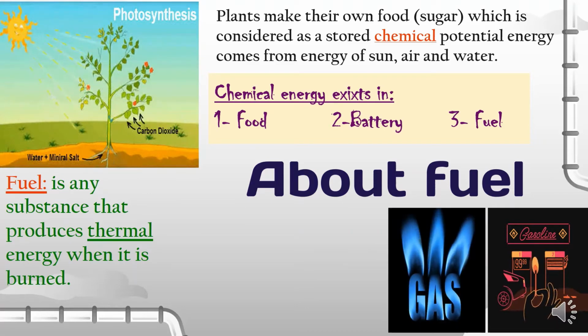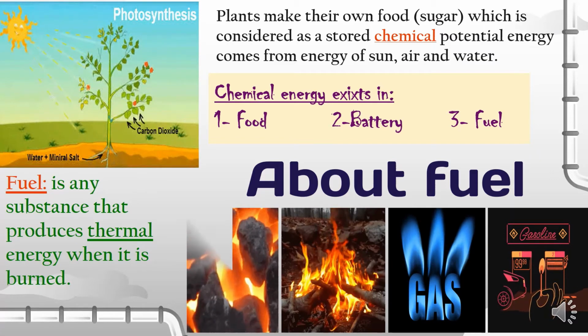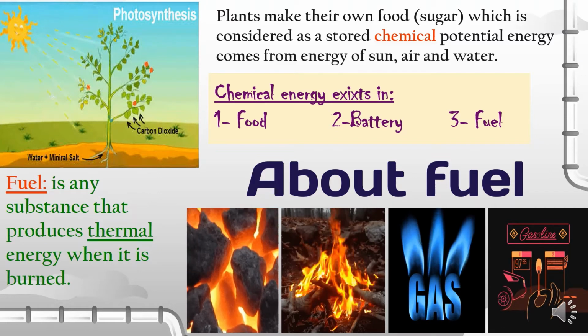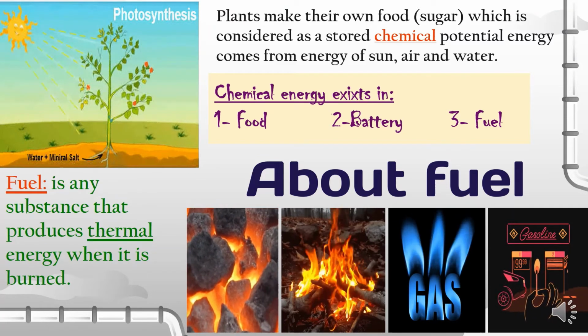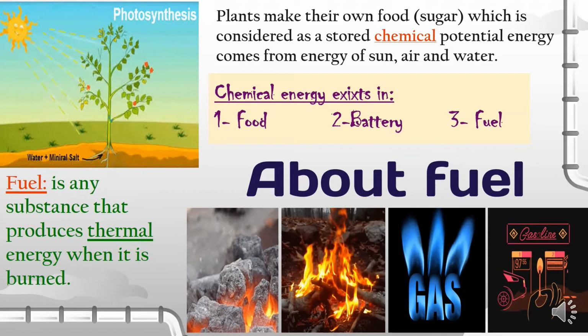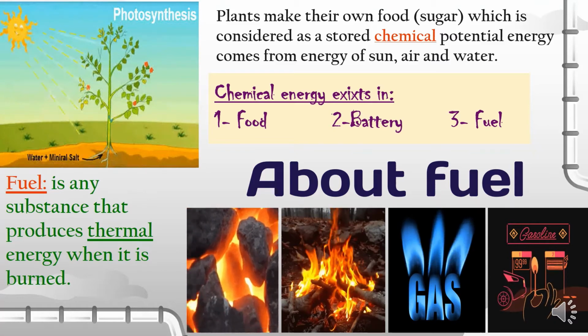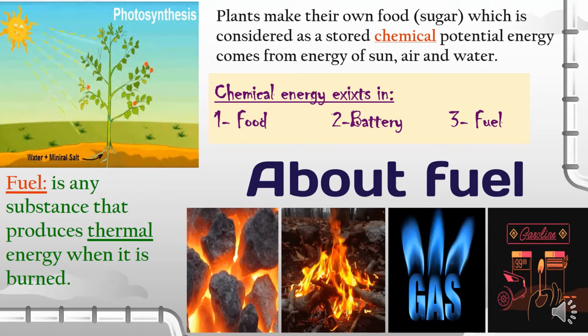Number two is natural gas. Natural gas is the gas used to let the stove work. Number three is wood. Wood is the brown solid part in the trees. Finally, we have coal. And coal is the black rock which is formed from burying the dead plants underground because of high temperature and pressure. So we have four examples of fuel: gasoline, natural gas, wood, and coal.